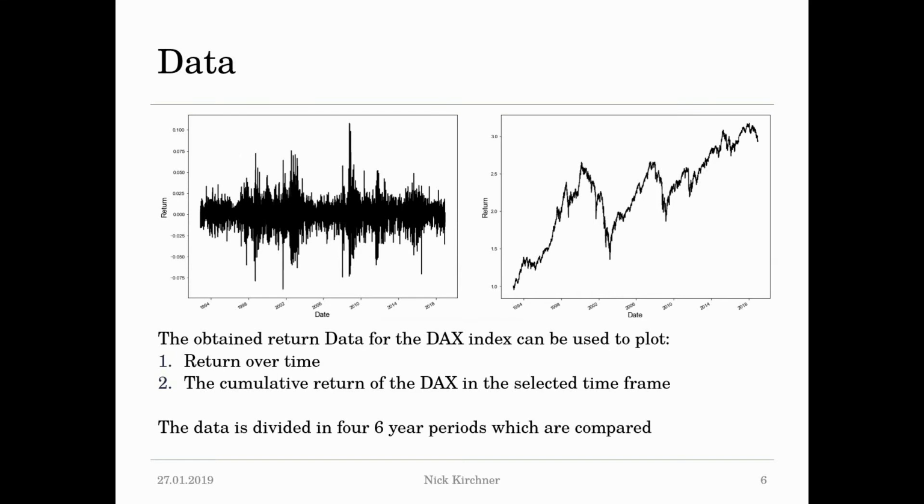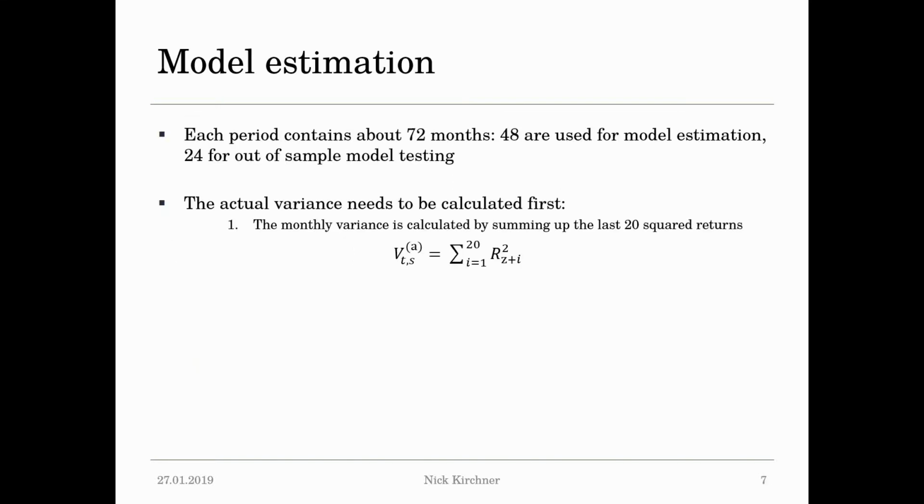We can use that to plot different things. We can plot the return over time and the cumulative return of the DAX in the selected time frame. The data is divided now into 4 periods with each 6-year long time frames. The model estimation. Each period contains now 72 months for 6 years. 48 are used for model estimations, 24 for out-of-sample model testing.